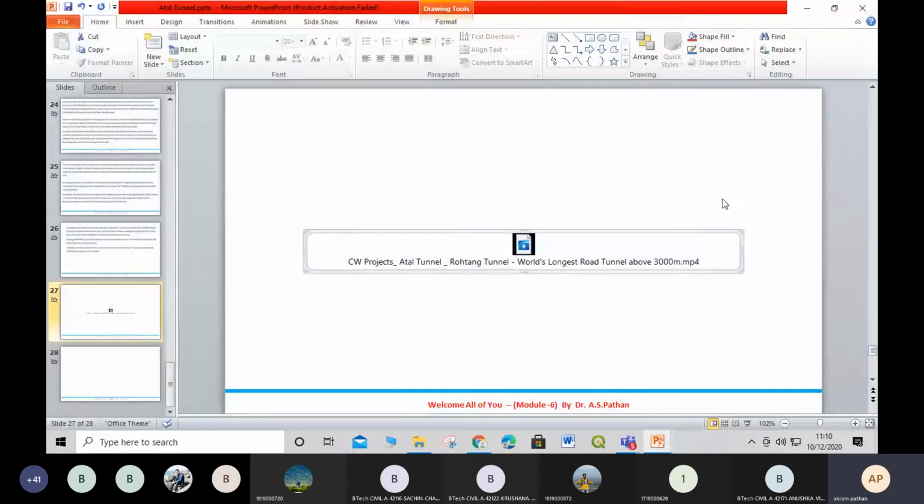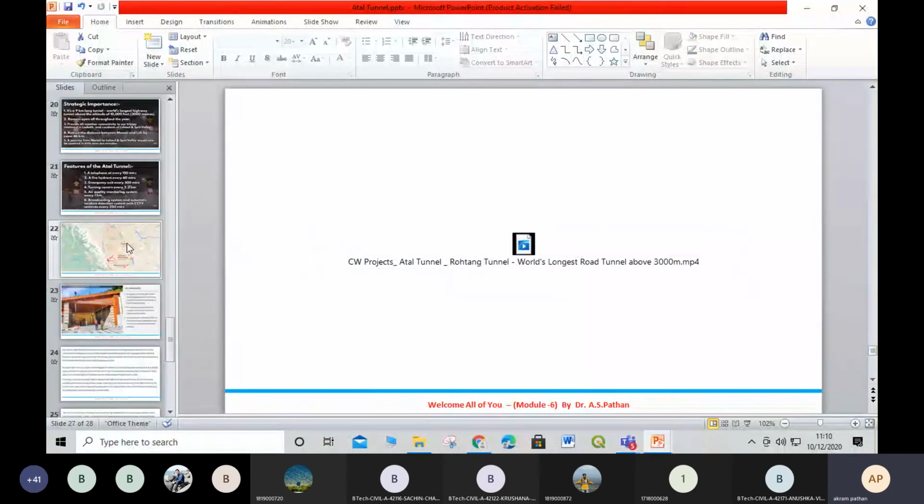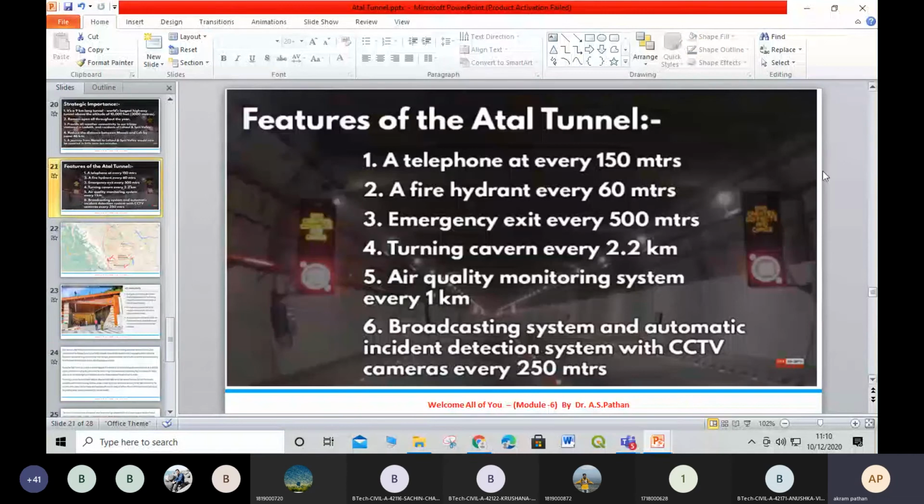So that is some of the important aspects as far as the Atal Tunnel is concerned. Okay, so this is all about the Atal Tunnel. Now here we will see the important project, that is the Samruddhi Mahamarg.